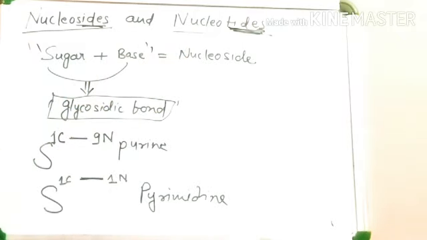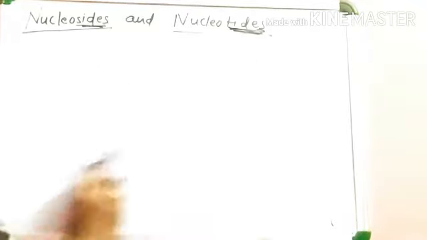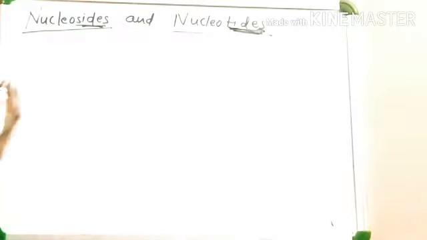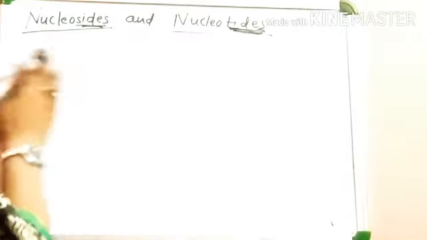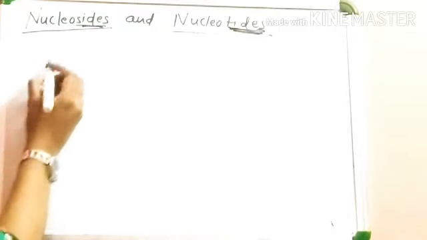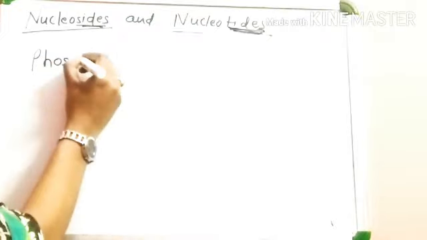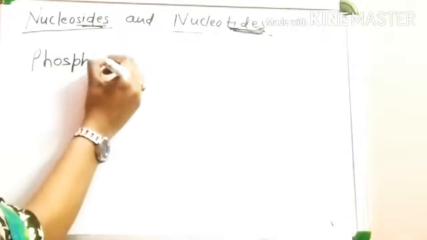Okay. Now comes to the nucleotide. This is very basic thing, but often it is very confusing. Okay, so phosphate, another component of nucleic acid, is phosphate.